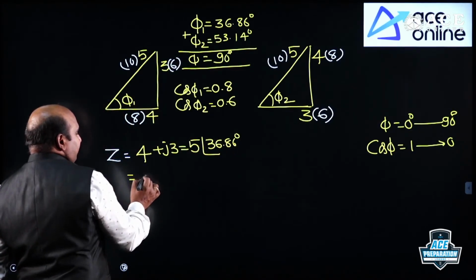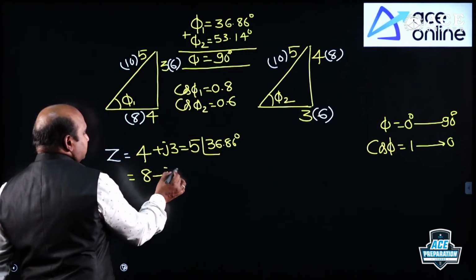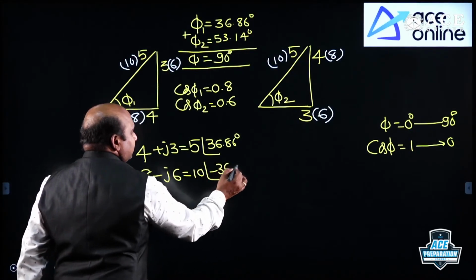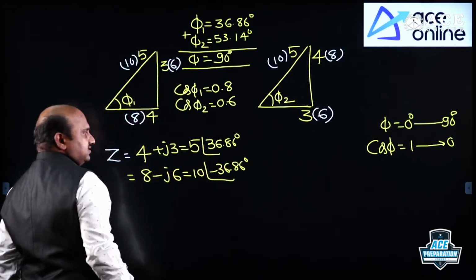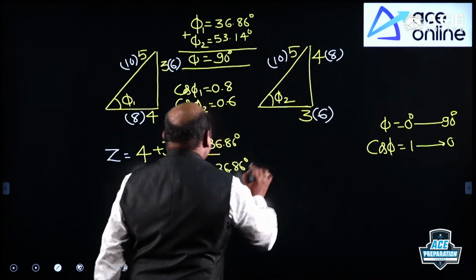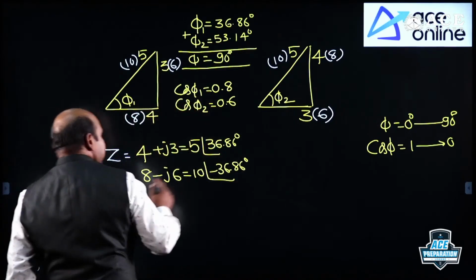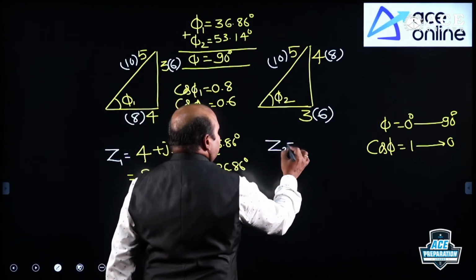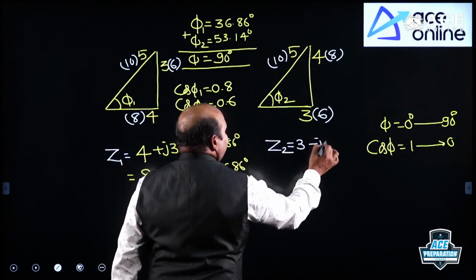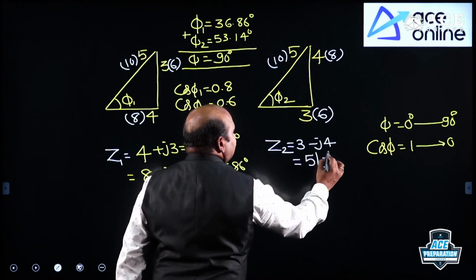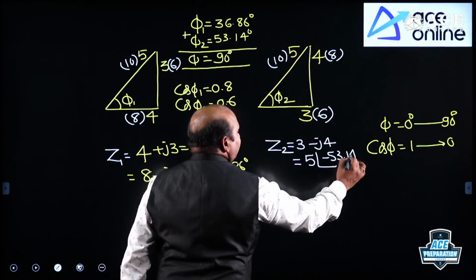In the same way, sometimes you can take minus also: 8 minus j6 is 10 at an angle of minus 36.86 degrees. Remember this, right? Now like this, consider the Z2 value, 3 minus j4; the polar form is 5 at an angle of minus 53.14.